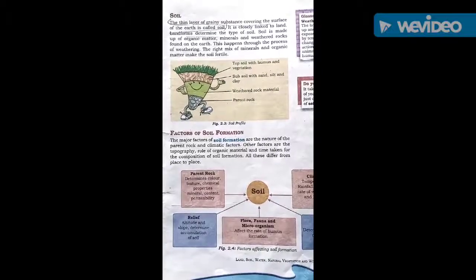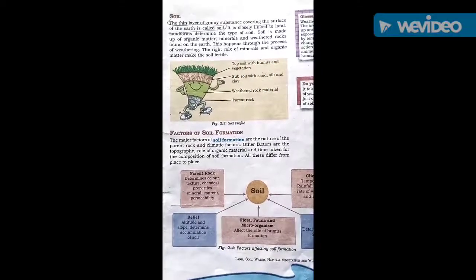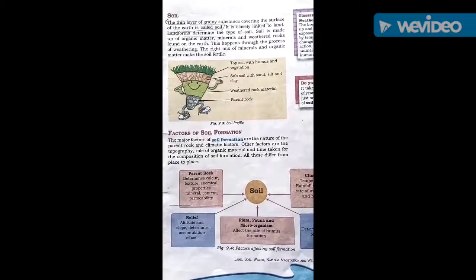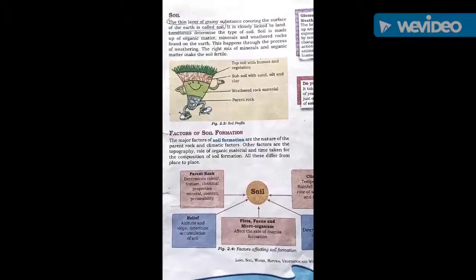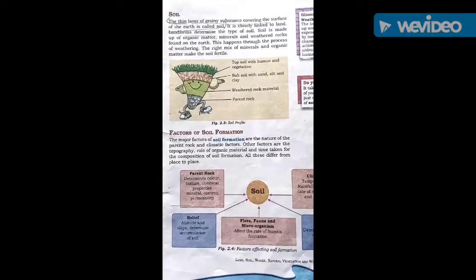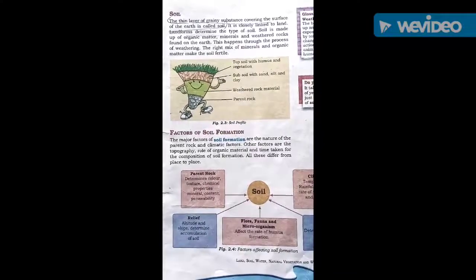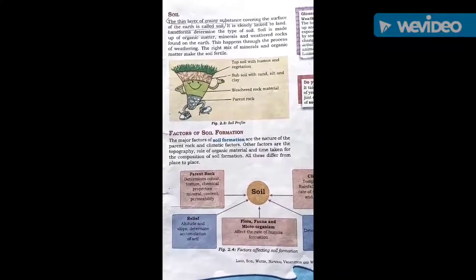Then next, the subsoil is there with the sand, silt and clay. It contains sand, silt and clay. Then you know that weathered rock material is there. At last you can see the parent rock. That is deep inside, you can see the parent rock.